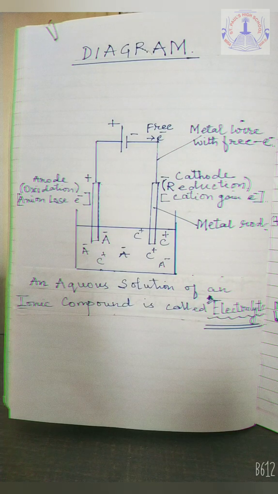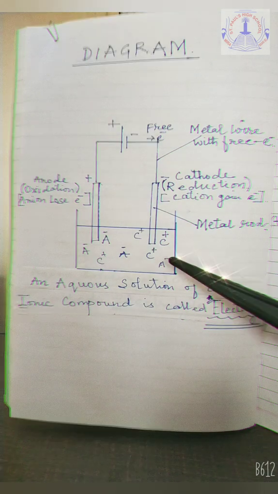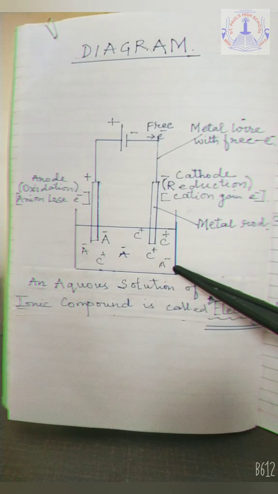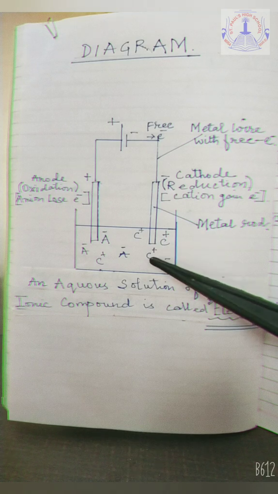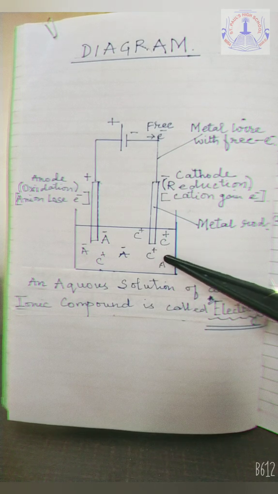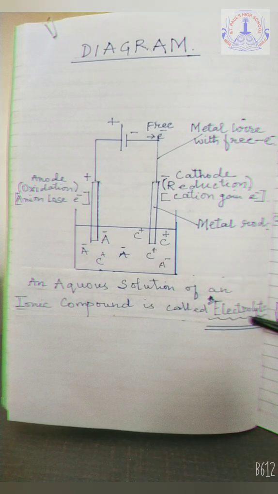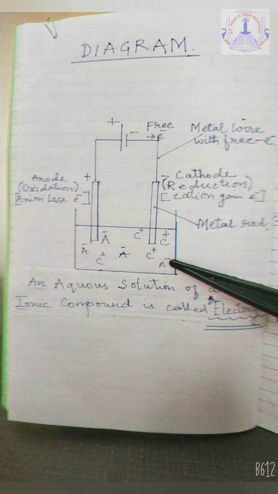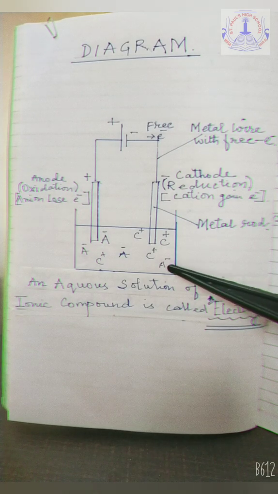Now, with the help of this diagram, the entire concept of electrolysis will be very clear. As you can see here, we have taken a container in which an aqueous solution of the ionic compound has been prepared. As soon as the ionic compound is dissolved in water, the respective ions dissociate, that is, we get the cations and the anions separately. This aqueous solution of the ionic compound in water is known as an electrolyte. So we have taken our electrolyte in this container.